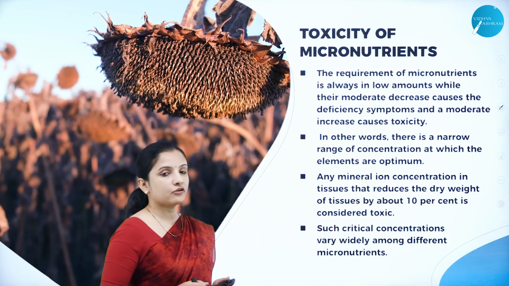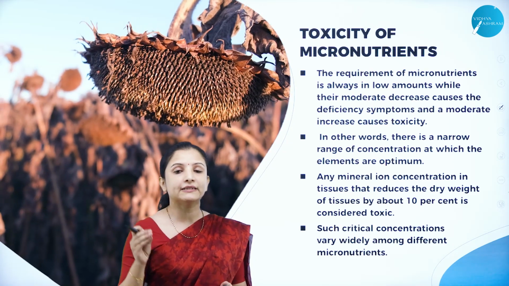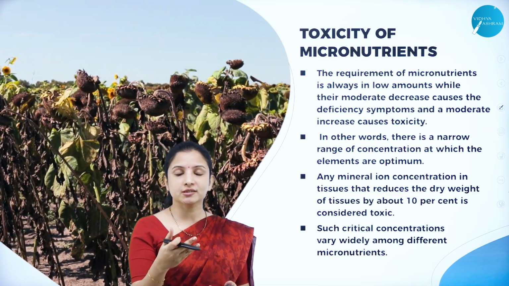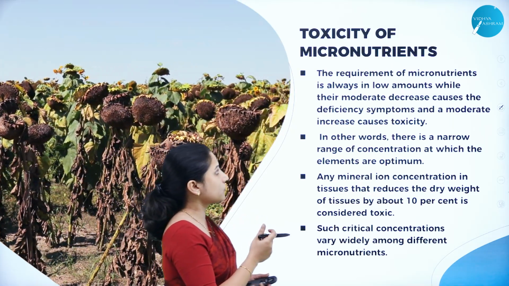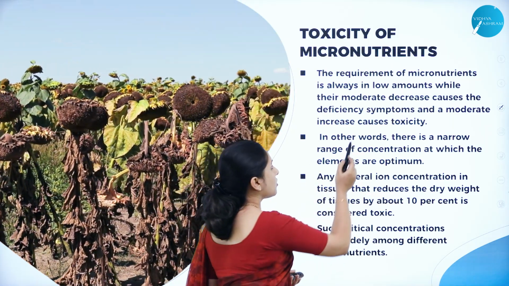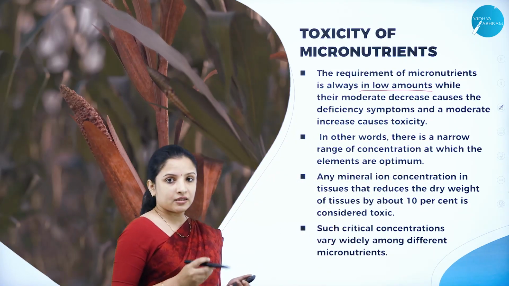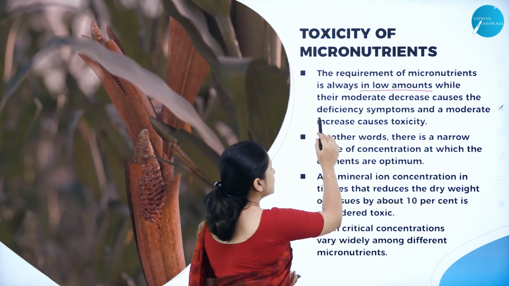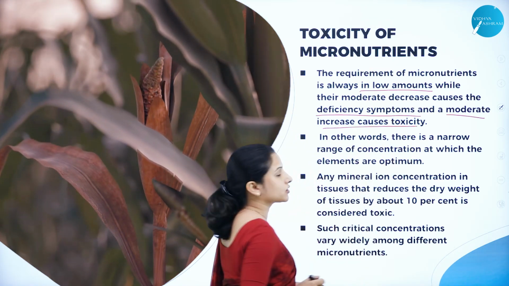Micronutrients, as I told you, are also called trace elements, right? Trace elements means they are required in just negligible amounts, in very, very low amounts. So the requirement of micronutrients is always low, while even their slightest decrease causes deficiency symptoms, and a moderate increase causes toxicity.